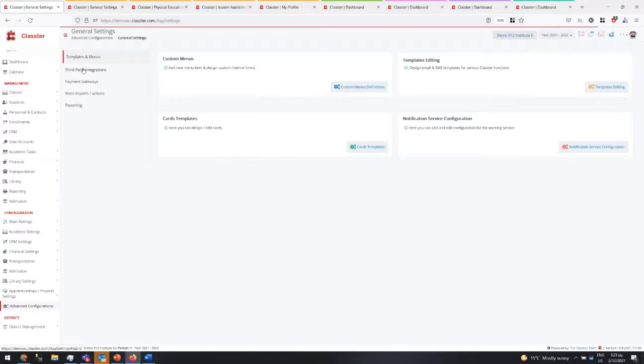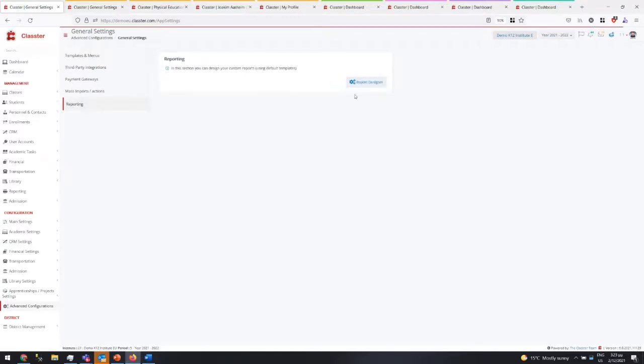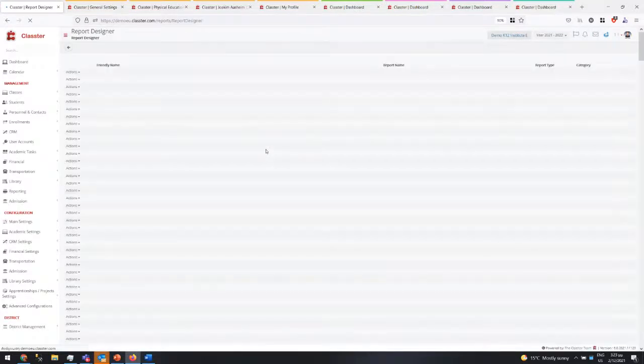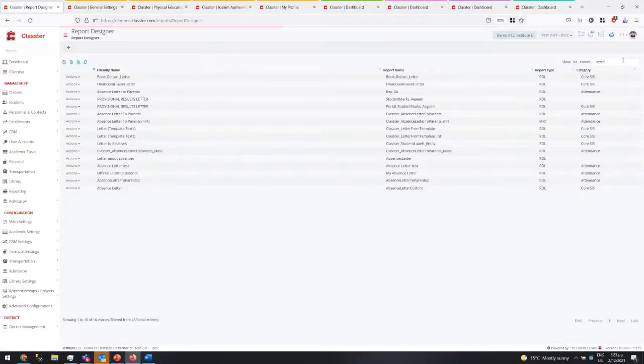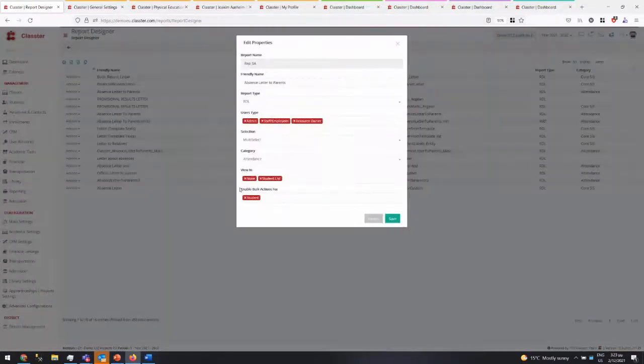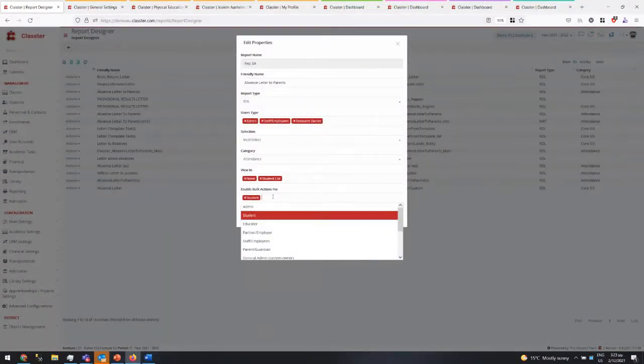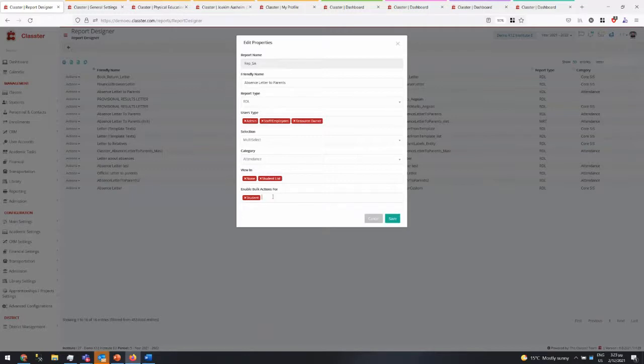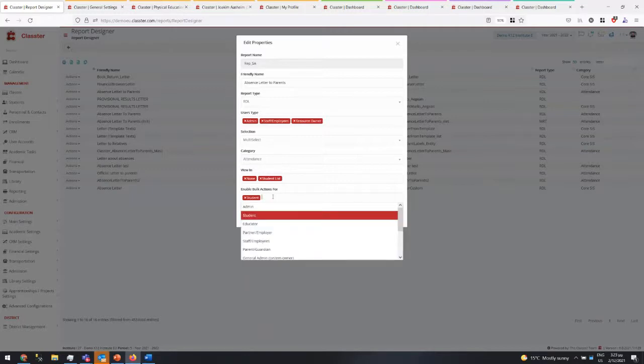It's a matter of privilege, basically. So reporting, report designer. I can find a report like letters, and then any report, in the properties, I need to have this bulk action for student. So it's going to work in the student list. Eventually, this same feature will come for teachers, for parents, and so on, for all grids.